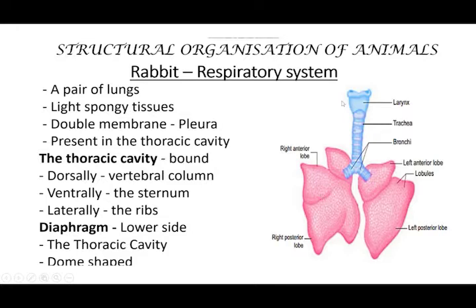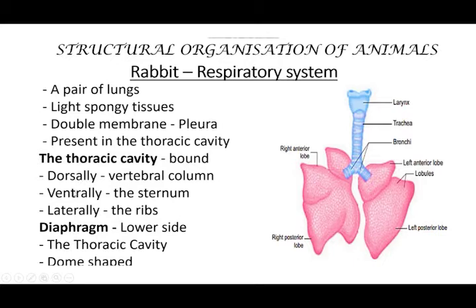So this thoracic cavity is bound dorsally by the vertebral column. Dorsally means backside. Okay, the backside is made of the vertebral column. At the front, that is ventrally, the sternum. Sternum is a flat bone. And laterally means sides. On the sides, ribs are present.